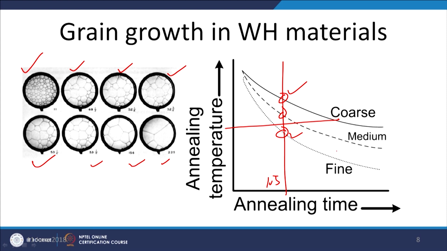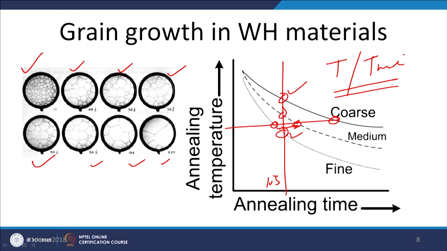What we can see here is that for a given annealing temperature or exposure temperature, an increase of the annealing time increases the grain size. So, the exposure temperature and the exposure time both will be affecting the grain growth in the work hardened as well as in the other metal systems.